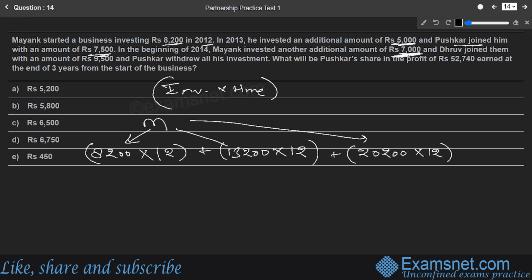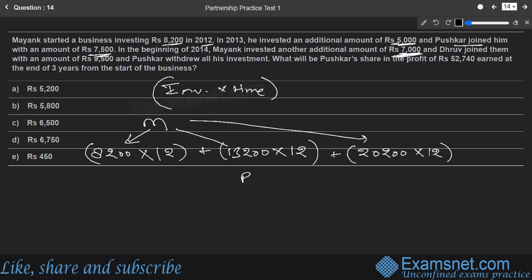Till the complete year. So this is the investment split of Mayank as per the different times. Let us find out the investment split of the other partner, Pushkar, who joined. Pushkar has joined with an additional amount in 2013, that is 1 year later.